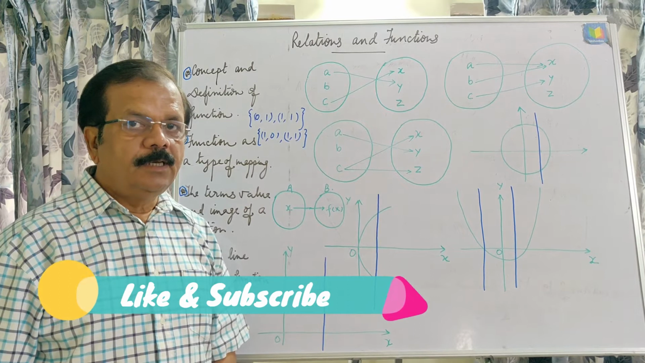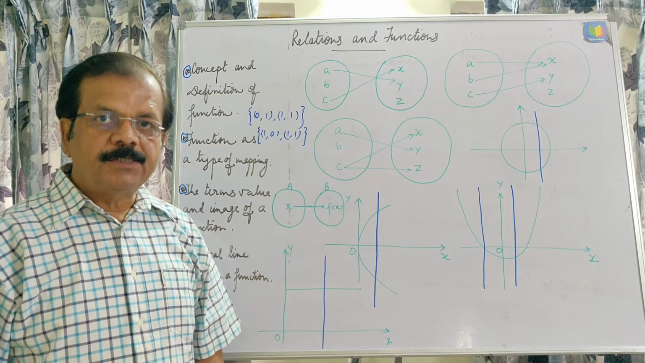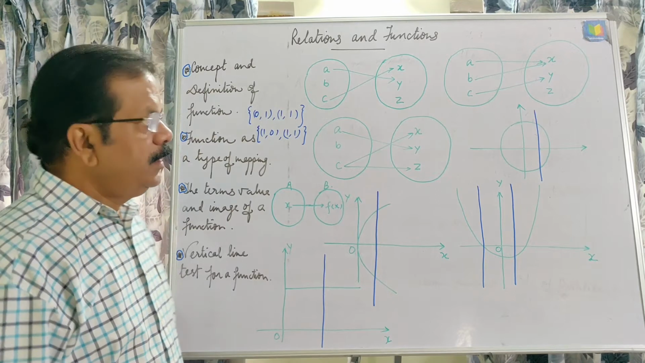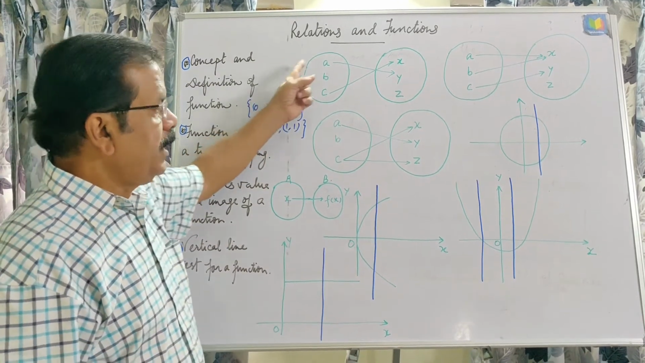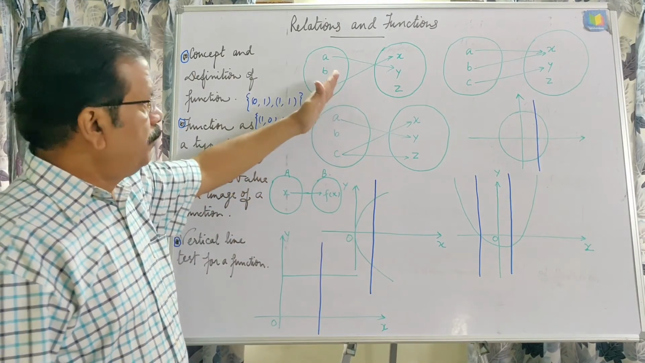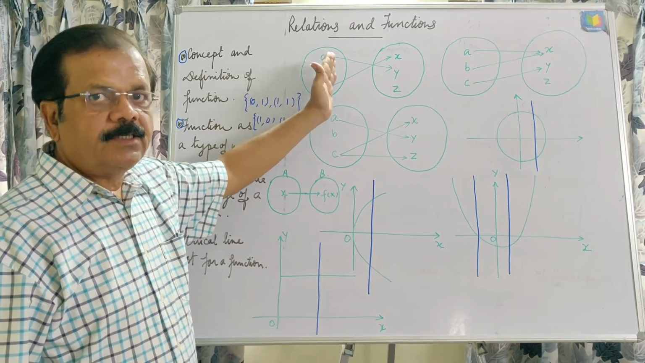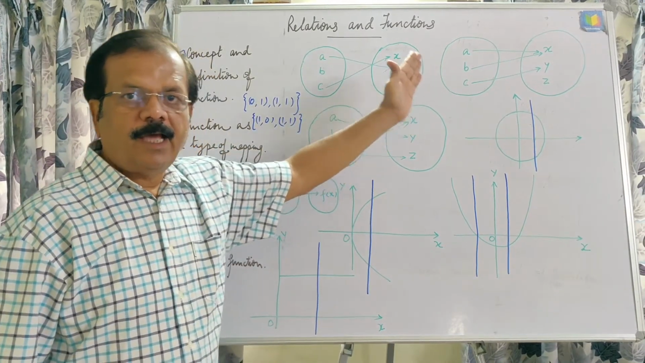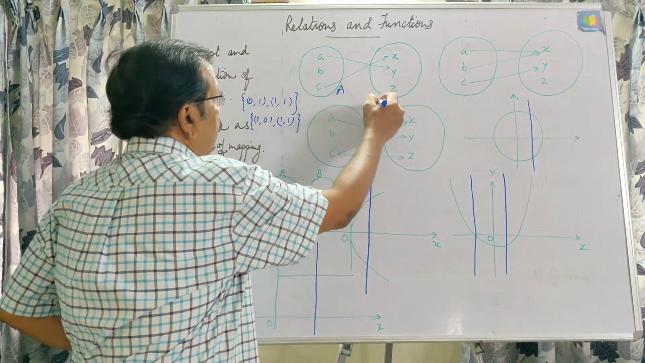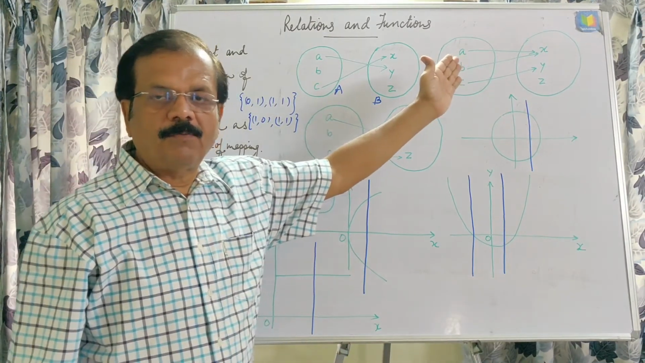Hello students, in the last two videos we studied relations and Cartesian product. We have seen that if we are given any two sets A and B, then the Cartesian product means the set of all ordered pairs from the first set to the second. In A cross B, the first element will be from A and the second element will be from B.